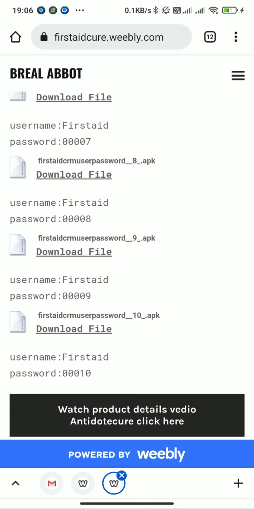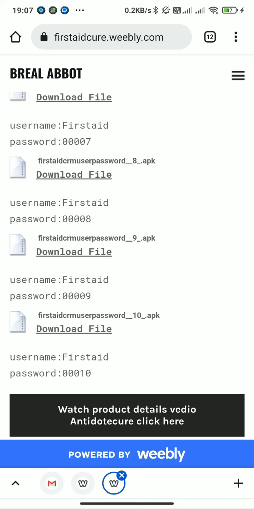If you want to download the CRM, you can download it. You can order from your website. It is free, and you can write your details and your address and everything. Download the CRM from the website and directly order your products, and you have your payment links on the website. Directly go to the website and do your payment, and you can download the First Aid CRM app also. It is free.